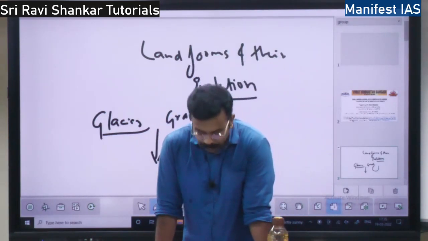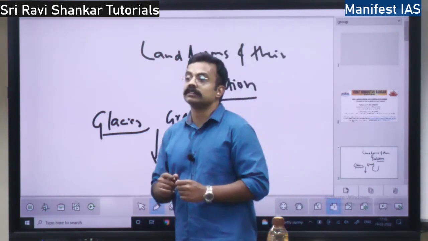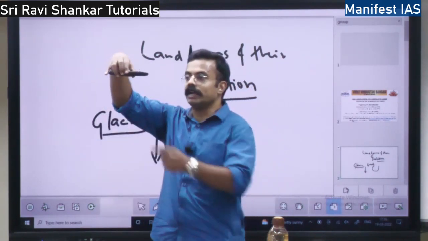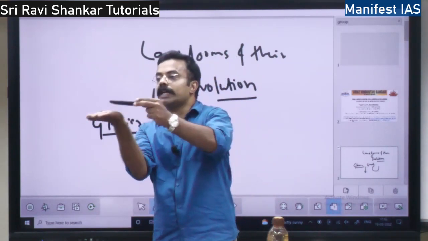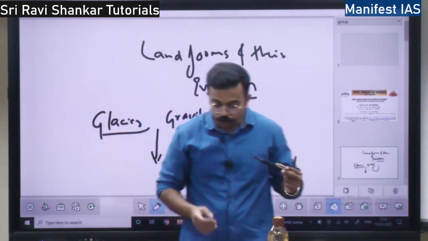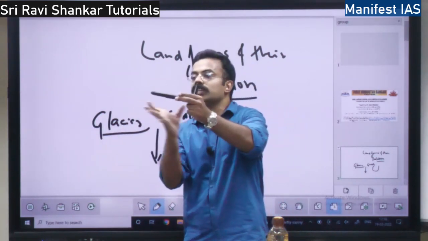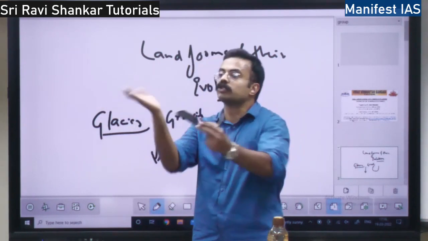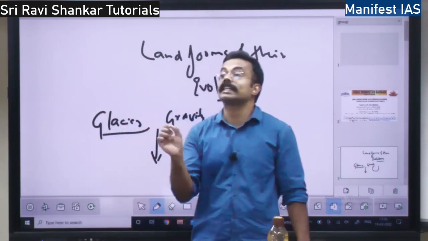Now this glacier, when it moves, carries out erosion, right? Suppose this is a glacier moving. It is a huge mass of ice, with a lot of weight on the soil and whatever is there. It is going to drag the material. Suppose there are stones or soil on the surface. When it moves down the slope, it drags those stones and everything, because of which there will be scratching.